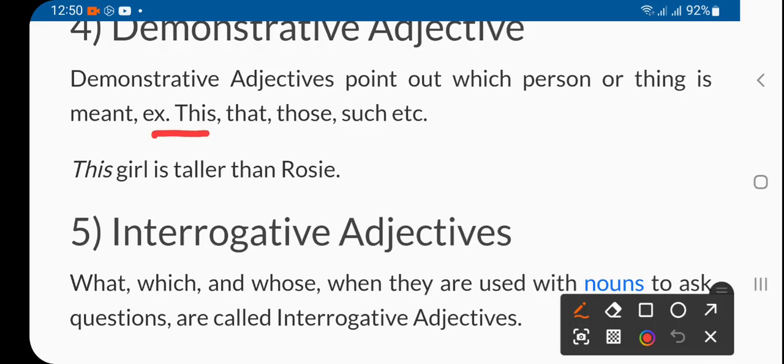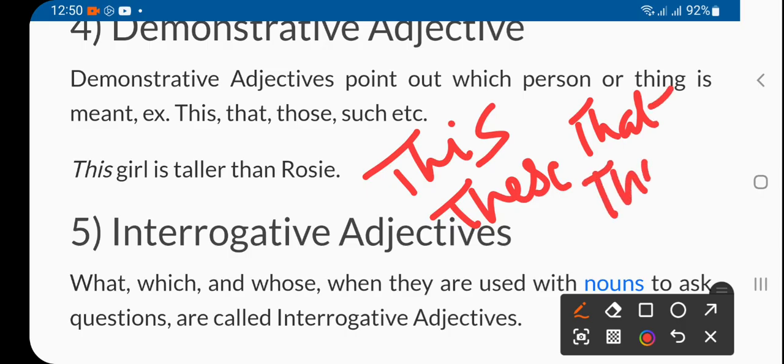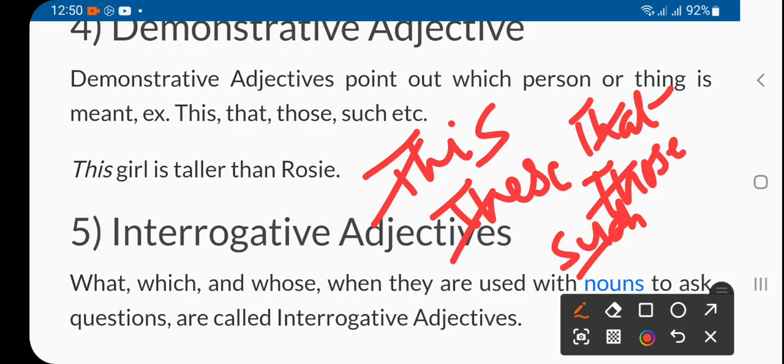This way you can remember: this, that, these, those, and such. There are only 5 demonstrative adjectives, 1, 2, 3, 4, 5.